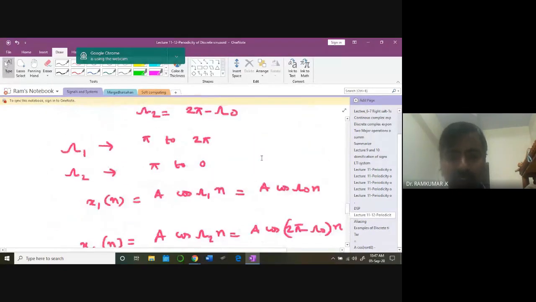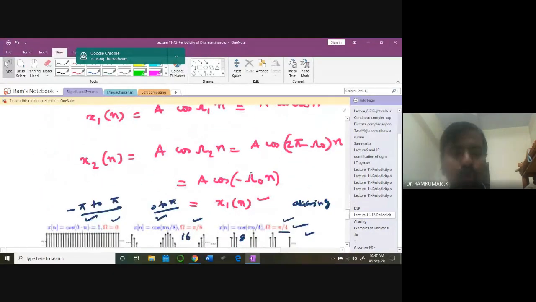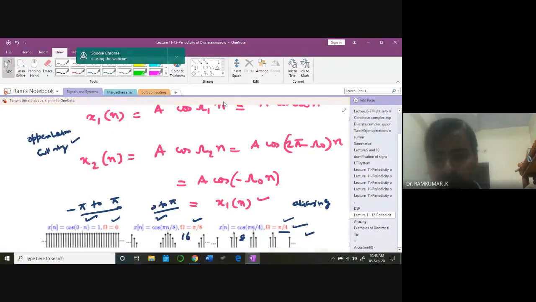So look at this case. You take a look at this case again. Go through the book by Oppenheim and Willsky about this particular case. Read it thoroughly. And if you have doubts, again come back next week. Next week we'll discuss again.